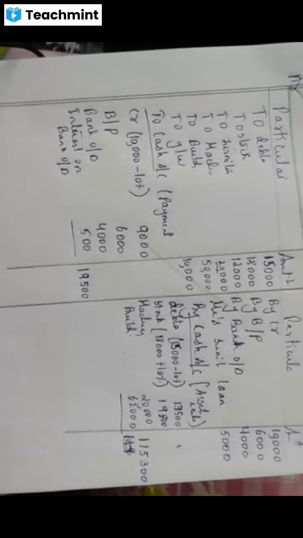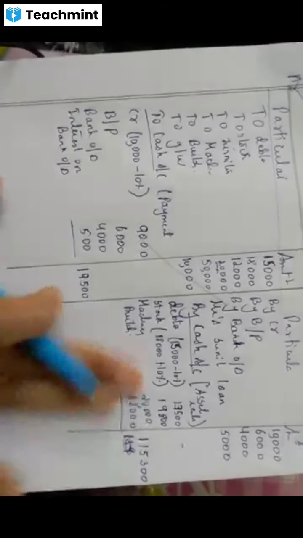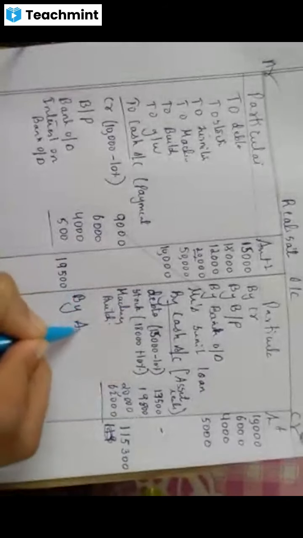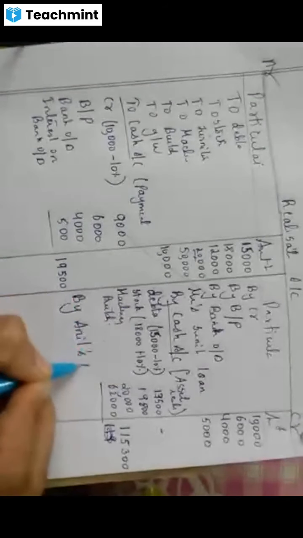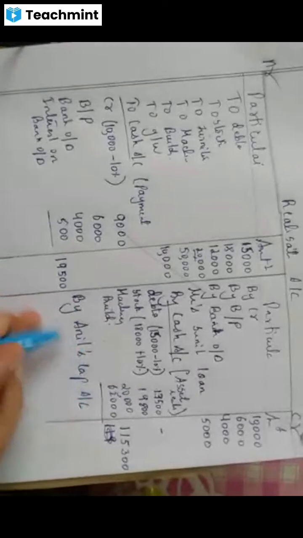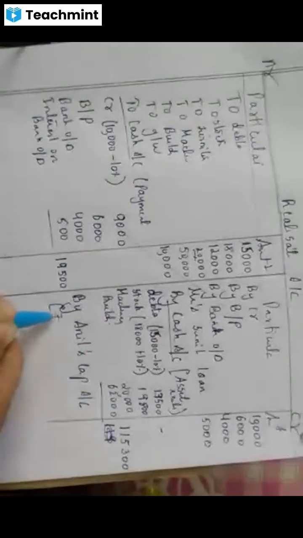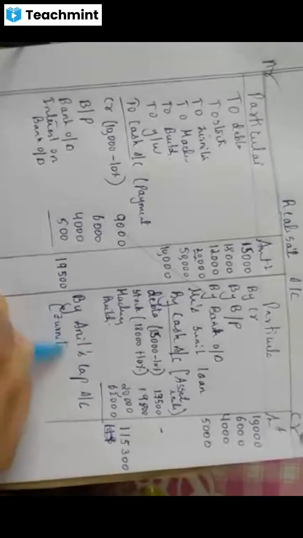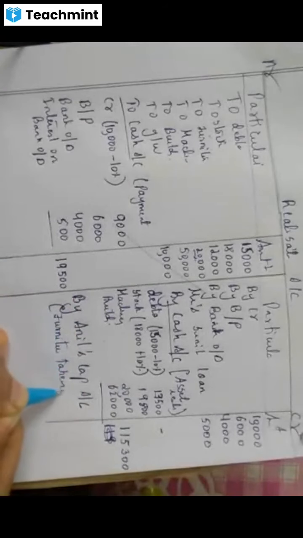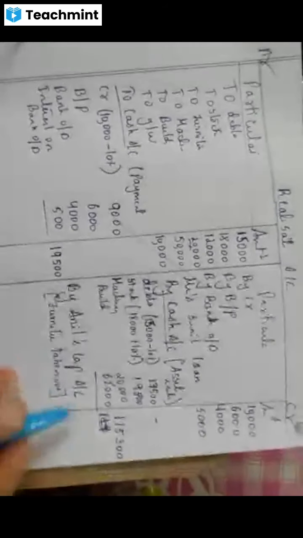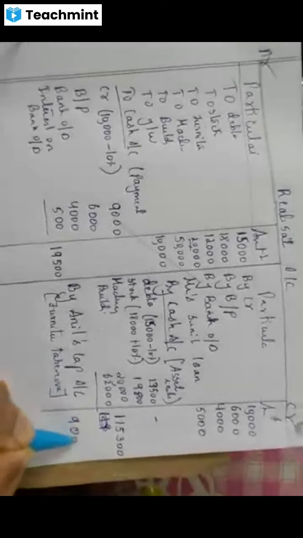Yeah, assets taken over. See, first furniture is taken over. I told you, assets taken over go on the credit side. So by, who has taken over that? Yeah, Anil. Anil's capital account, in the bracket, right? Furniture taken over. How much is it? Amount is 9,000. Correct? Okay.